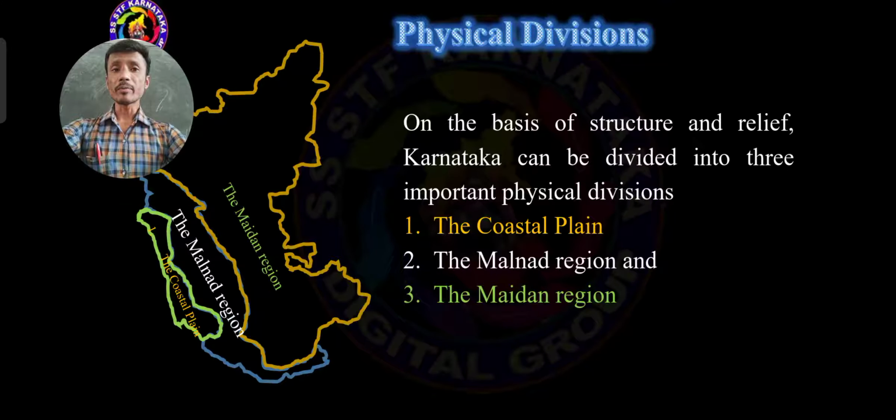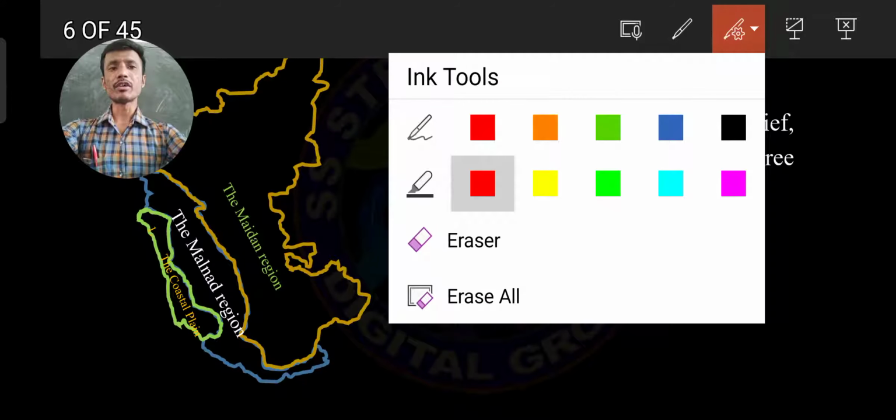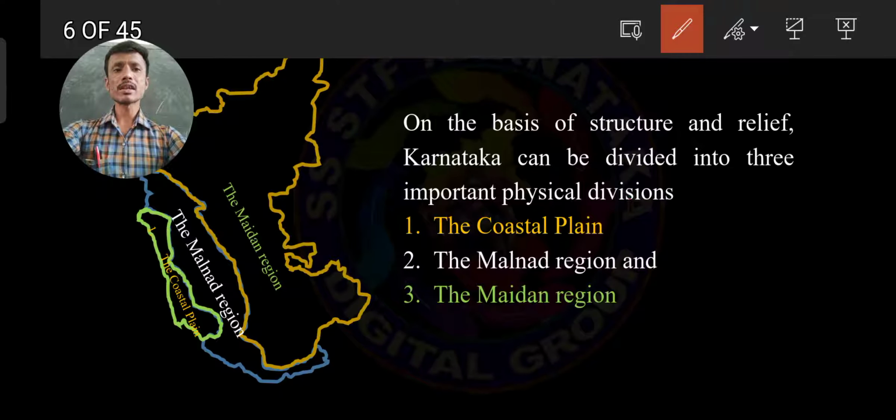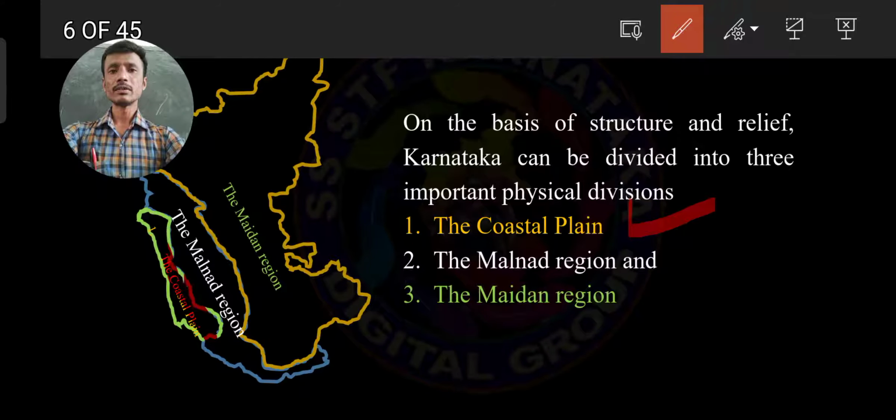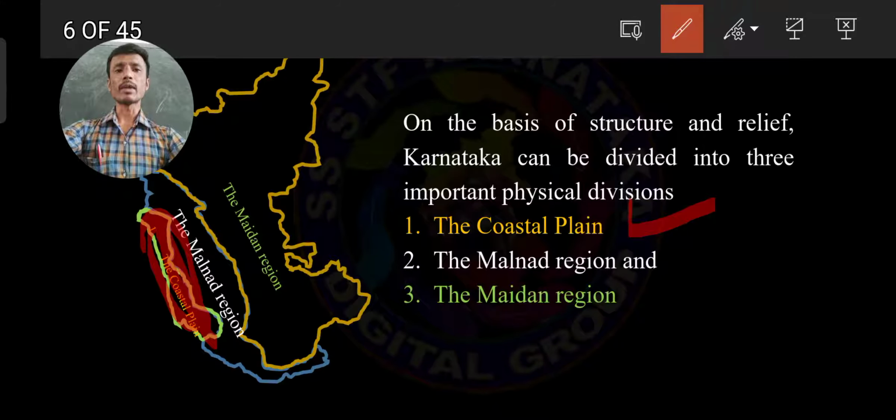Sometimes these 3 are also very important for map work purpose. Sometimes it is possible to ask questions especially in a map work. Then how can we locate them? For example, if they ask for the coastal plain, this green color is there, no? So that we should consider for the coastal plain.